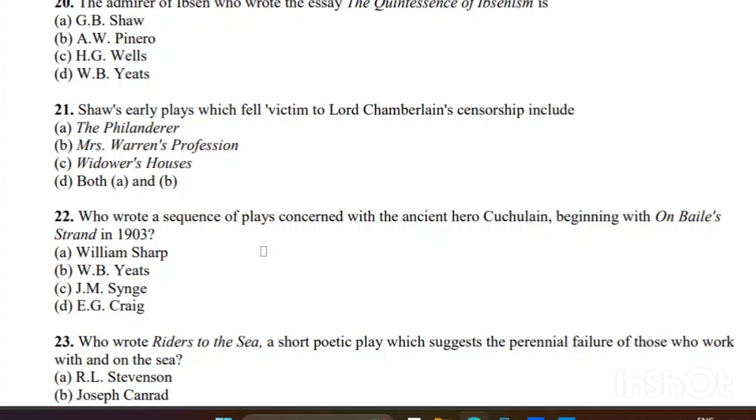Who wrote a sequence of plays concerned with the ancient hero Cuchulain, beginning with On Baile's Strand in 1903? So the right answer is B, W. B. Yeats.